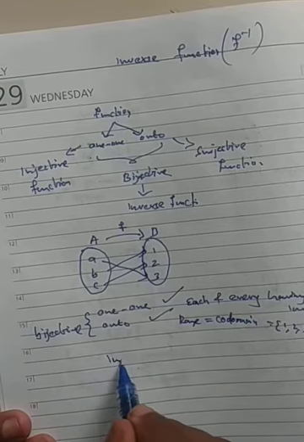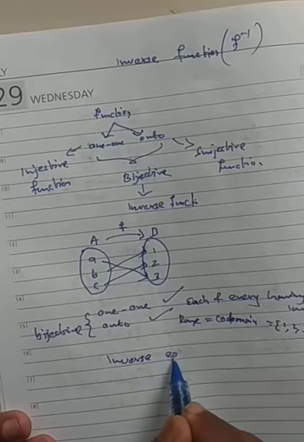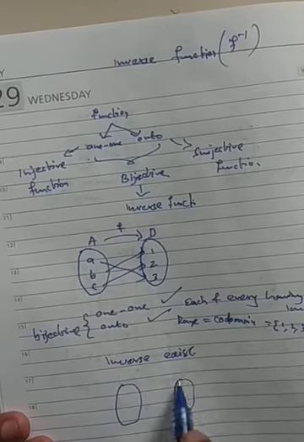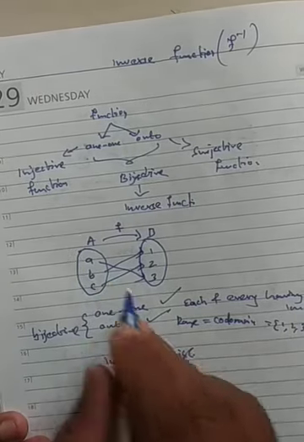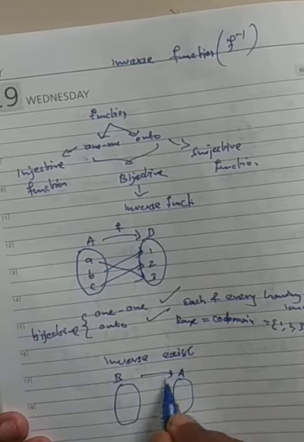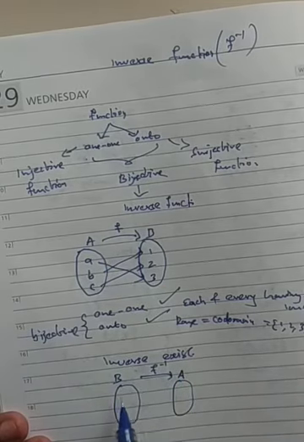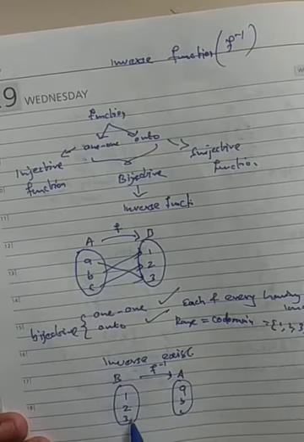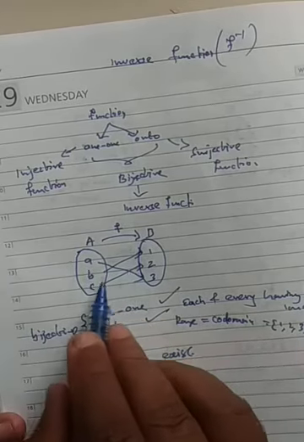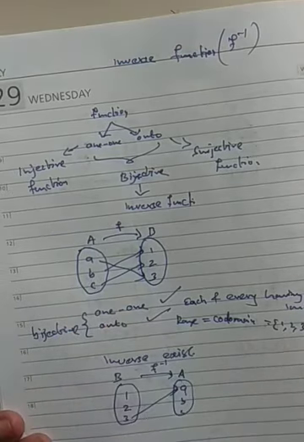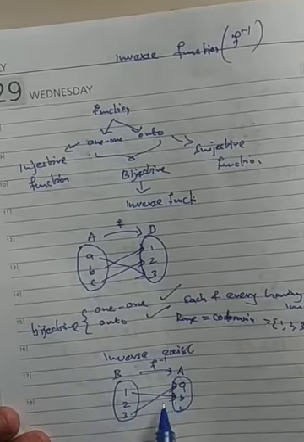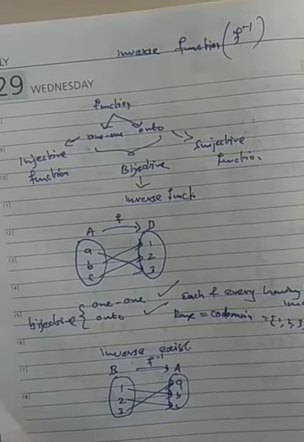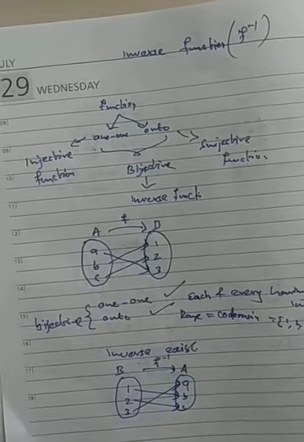Bijective means the inverse exists. What's the inverse? Here the domain will become B and the codomain becomes A. The function is F inverse, the reverse. 1, 2, 3 here and A, B, C here. A is mapping to 3, so 3 will map to A. B is mapping to 1, so 1 will map to B. C is mapping to 2, so 2 will map to C. This is the inverse, the reverse you can write.